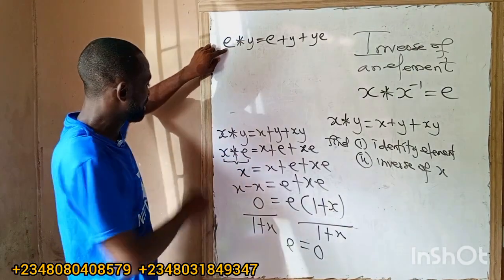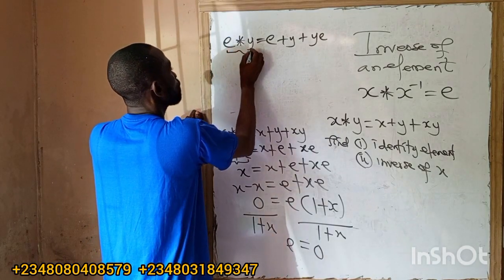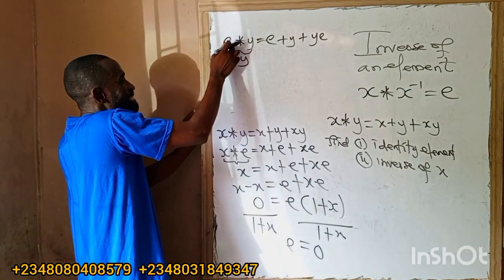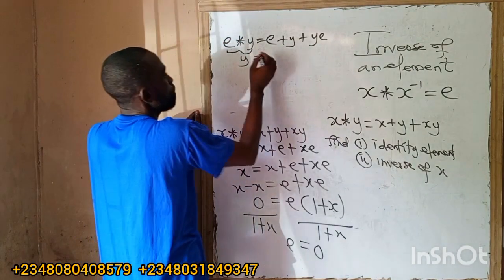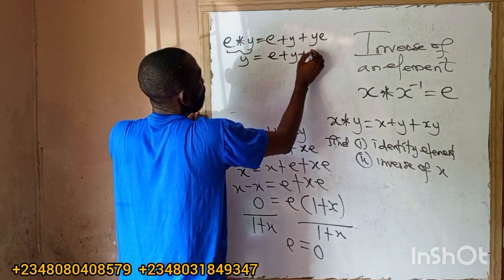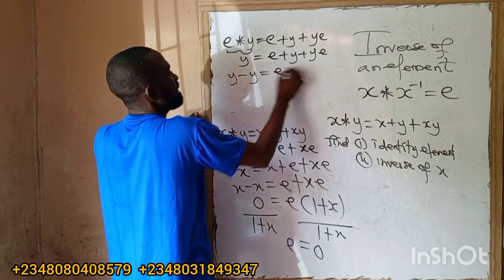But in this case, I want to change s to e. So whenever I combine identity with y, it will give us what now? Y. When you combine identity with anything, it gives us that thing back. So this one is what now? E plus y plus ye. Y will come here. I have y minus y, because e plus what now? Ye.